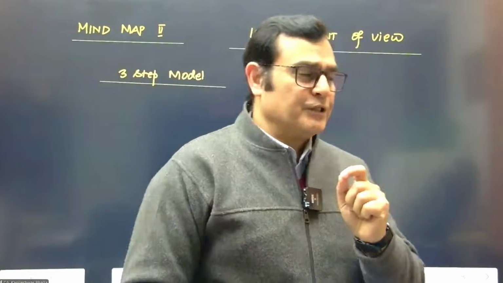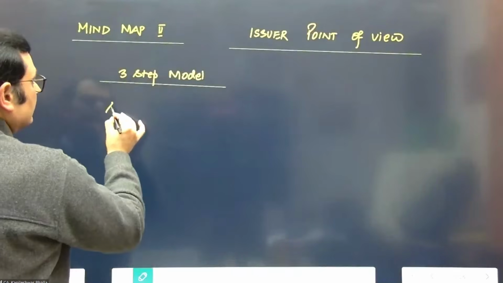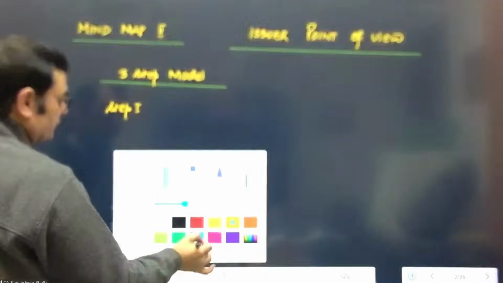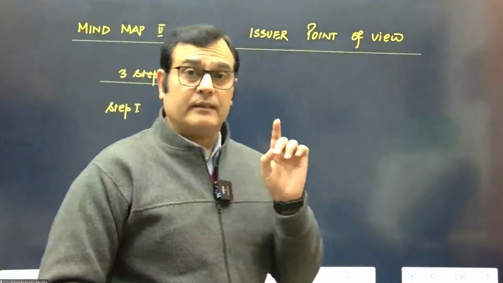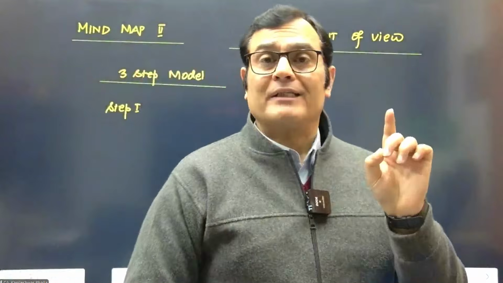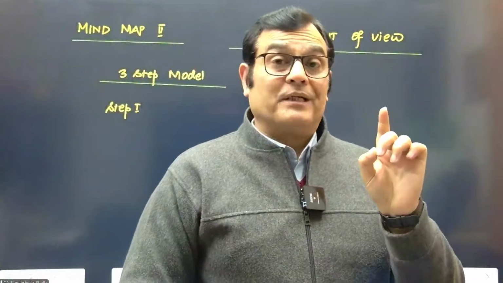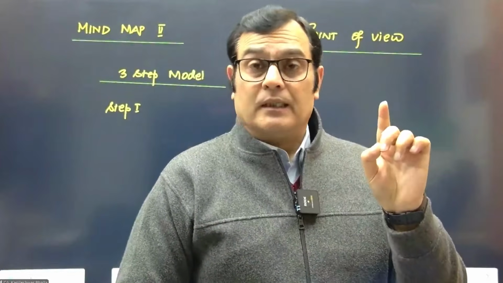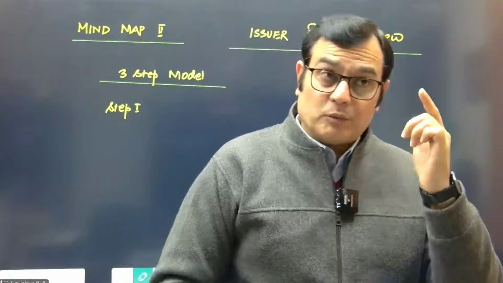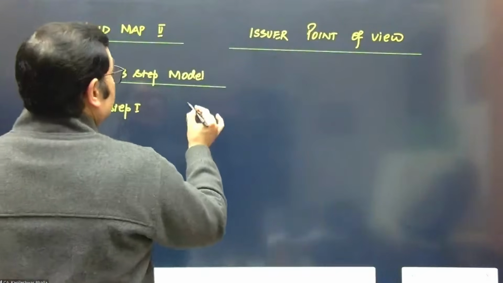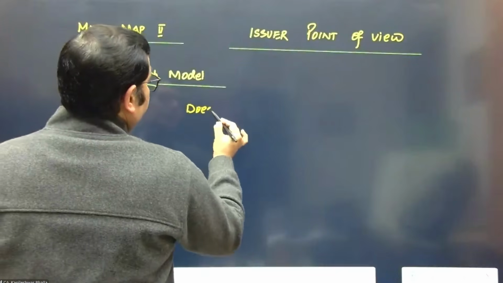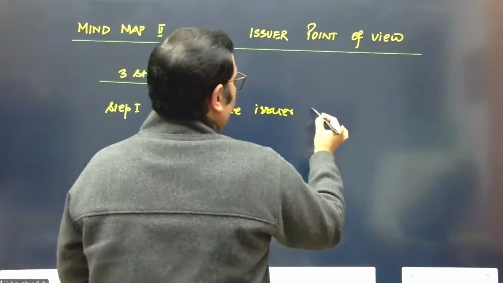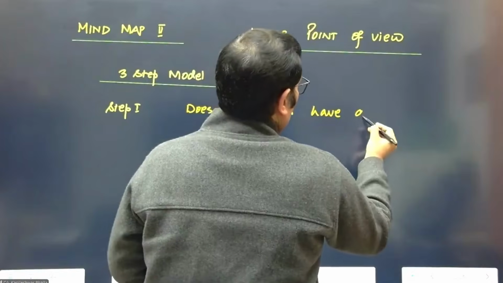Now, in this particular case, in step number 1, the question we need to put across is, does the issuer have a contractual obligation? The presence of the obligation has to be contractual in nature. Otherwise, this standard cannot trigger. So we need to keep the focus in mind: does the issuer have a contractual obligation?